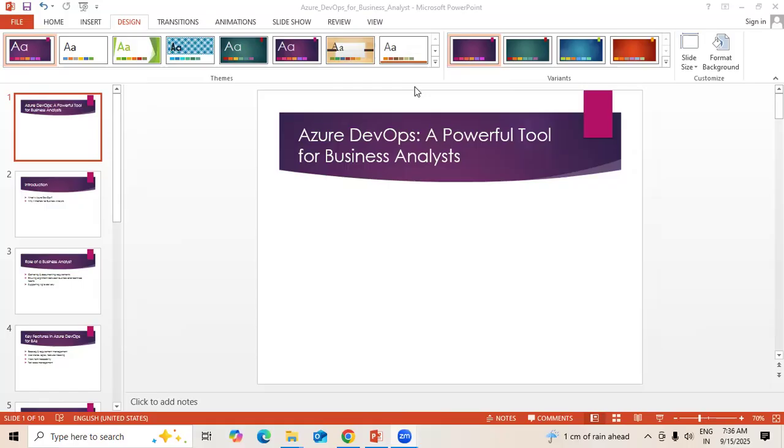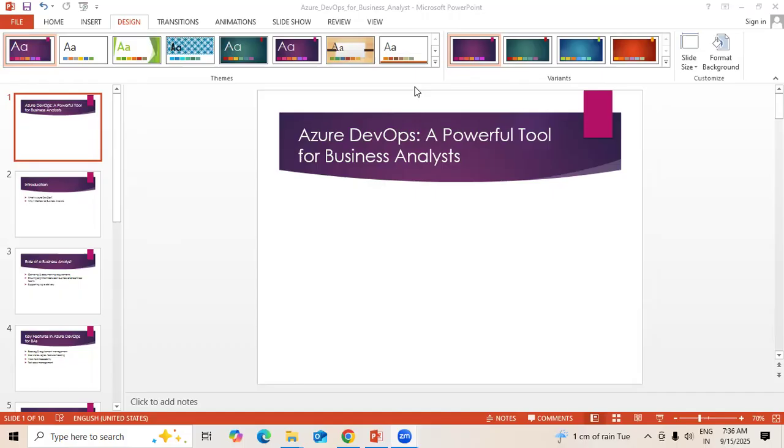So in today's session, we are going to discuss how and why Azure DevOps is useful for business analysts nowadays, when we are transforming into the technical BA role. Because as a BA, when we are working on application development, irrespective of technology and domain, we use different tools, something like Jira, Rally, all that. So when we are working with DevOps teams, both development and operations teams put together, one of the prominent tools we are using is Azure DevOps.